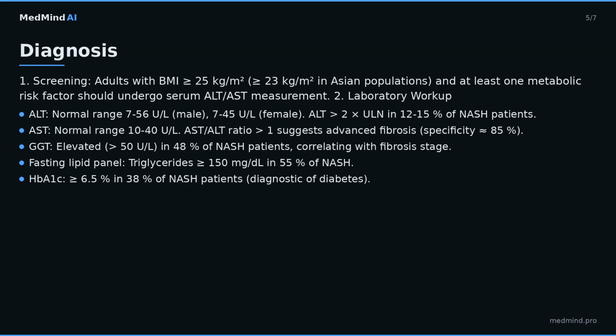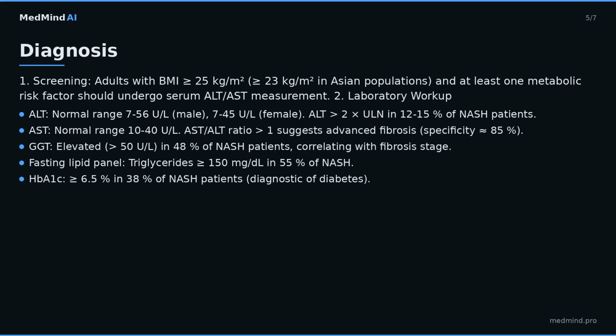Diagnosis. 1. Screening. Adults with BMI greater than or equal to 25 kilograms per square meter, greater than or equal to 23 kilograms per square meter in Asian populations, and at least one metabolic risk factor should undergo serum ALT/AST measurement. 2. Laboratory workup. 3. Imaging key points. ALT, normal range 7-56 U/L, male, 7-45 U/L, female.